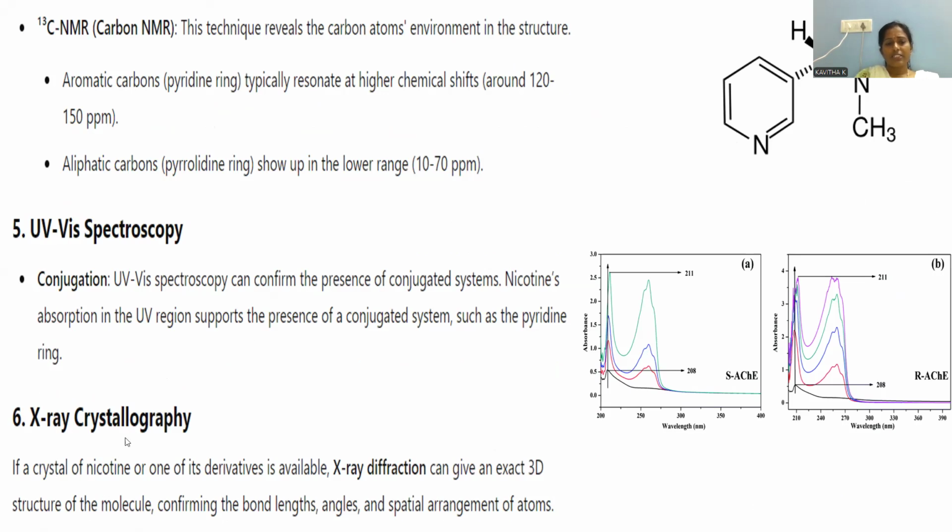X-ray crystallography. X-ray crystallography is meant for the crystal nature, the bond lengths and the fixation of the atoms in the particular rigid three-dimensional domain of that molecule. If a crystal of nicotine or one of its derivatives is available, X-ray diffraction can give the exact 3D structure. So X-ray diffraction is used to give the nicotine 3D structure, confirming the bond lengths and angles and the spatial arrangement of the atoms. All this information you can achieve by means of the X-ray crystallography technique.